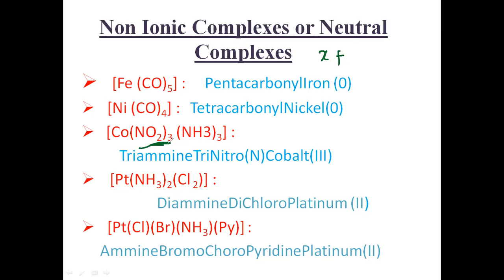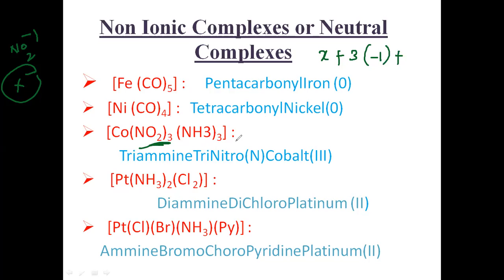Then what are the ligands here? Three ligands are there, which are NO2. What is the charge of NO2? You must remember these things. NO2 has a -1 oxidation state. Each halogen has a -1 oxidation state. These points are very, very important. So NO2 is negatively charged. You can see the ligand charges also. So 3 into -1, because this nitro group has -1 charge.